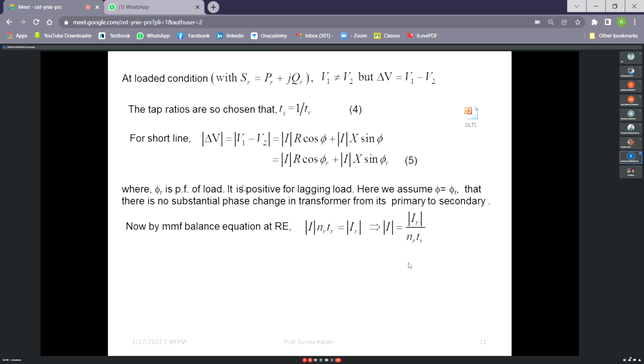Actually, we need this voltage drop in terms of power, receiving end power. That's why, if we substitute I in this equation, then we can get voltage drop in terms of current. Now, one thing: generally current at receiving end is not readily available. We have to calculate it. But power is readily available. What is the rating of load that is connected to receiving end, that is readily available. So it is better if we can replace this IR by the power.